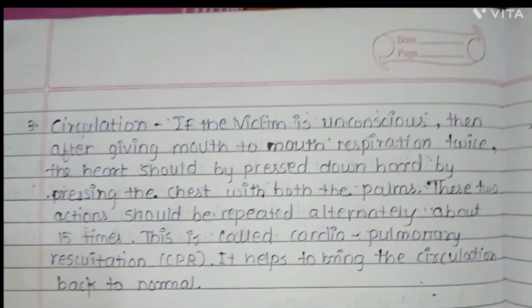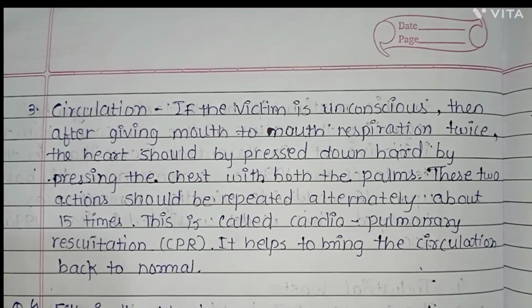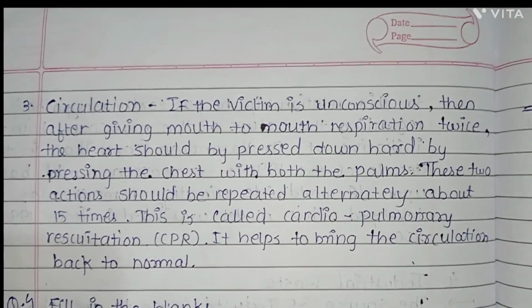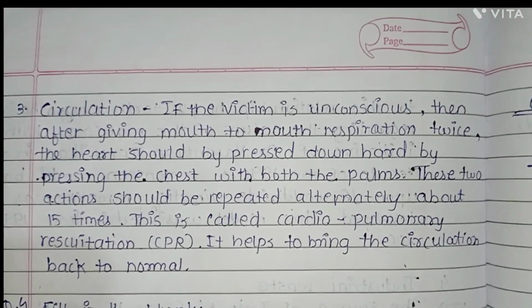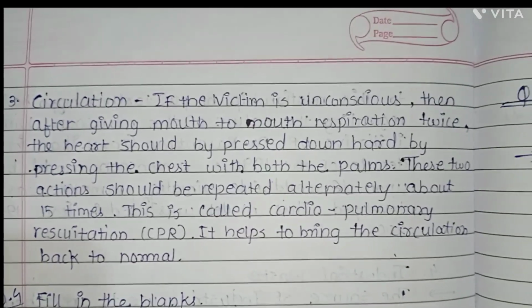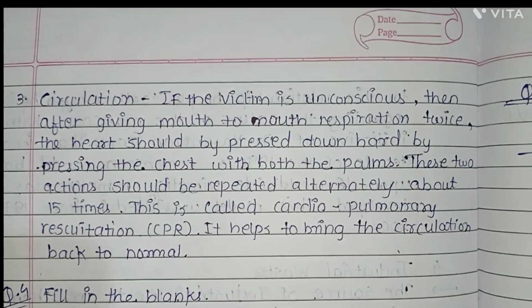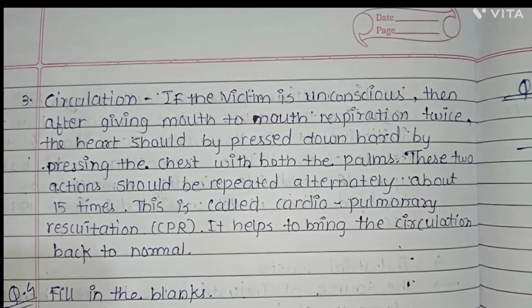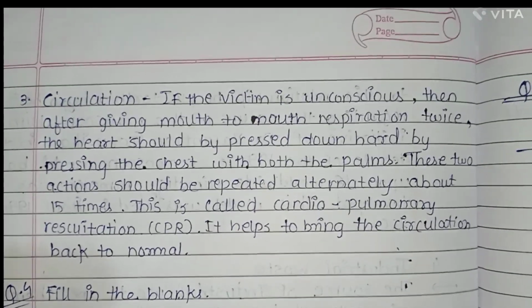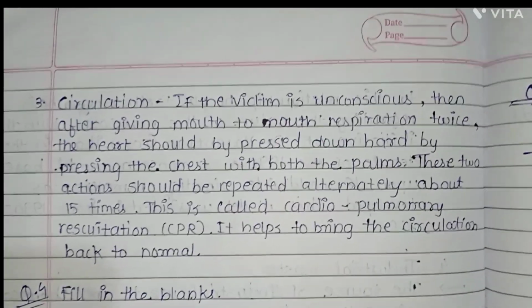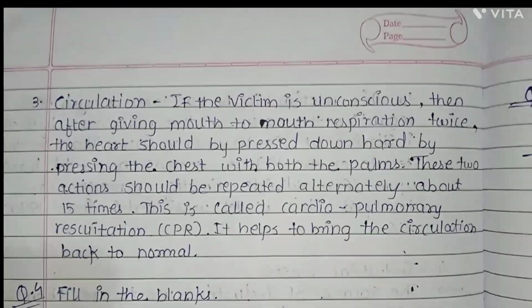Circulation: if the victim is unconscious, then after giving mouth to mouth respiration, the heart should be pressed down hard by pressing the chest with both palms. These two actions should be repeated alternately about 15 times. It is called cardiopulmonary resuscitation. It helps to bring circulation back to normal.